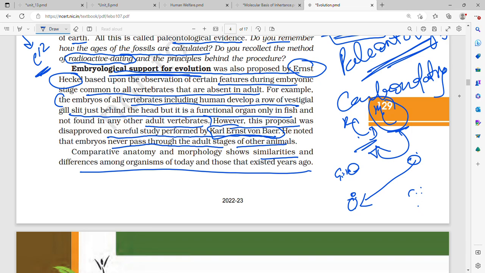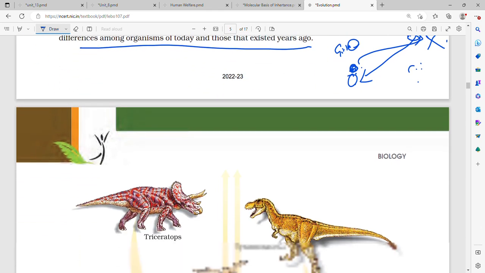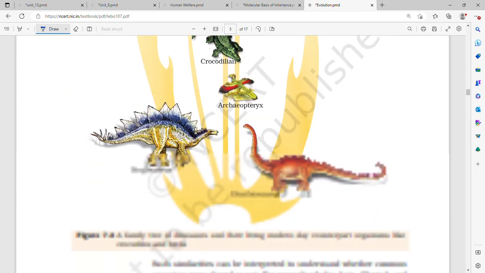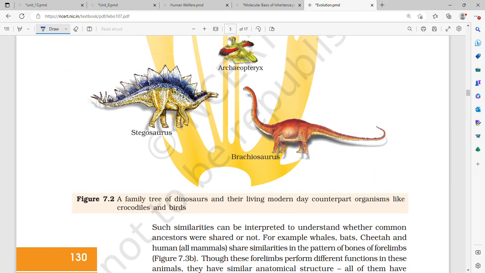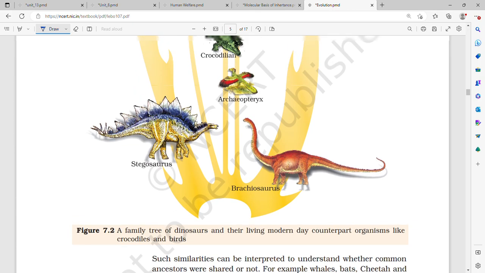Something present in the human embryo cannot be present in the adult of a fish. Similarities show that all of these arise from a common ancestor.